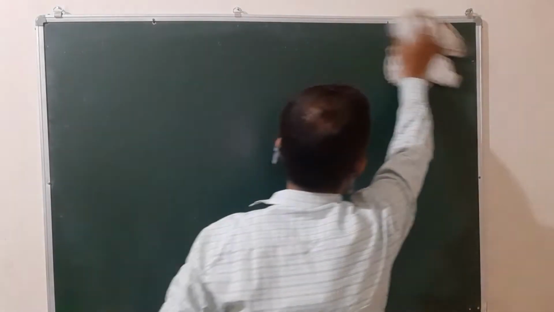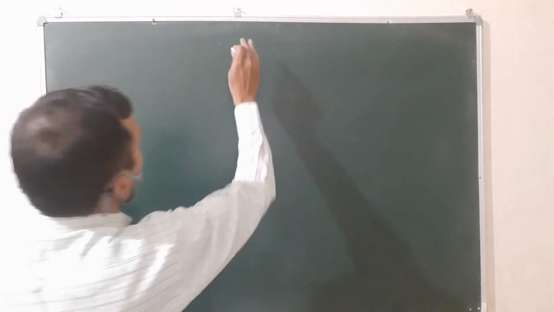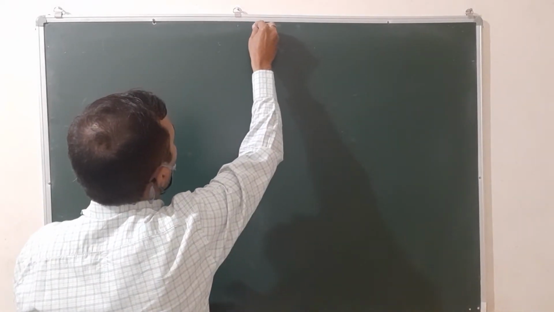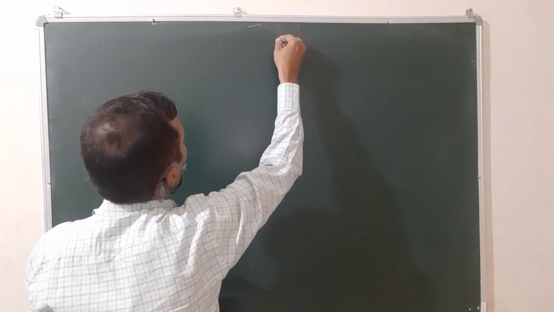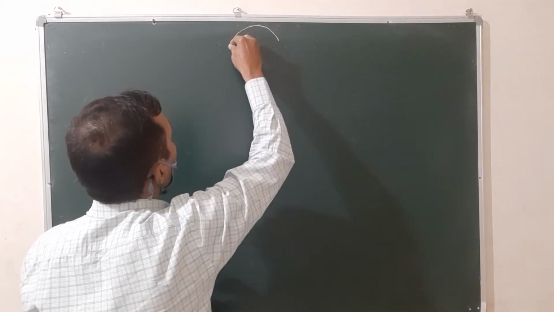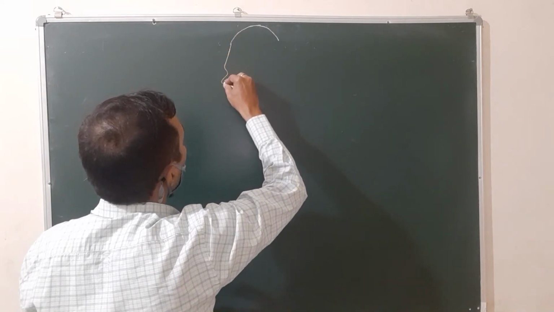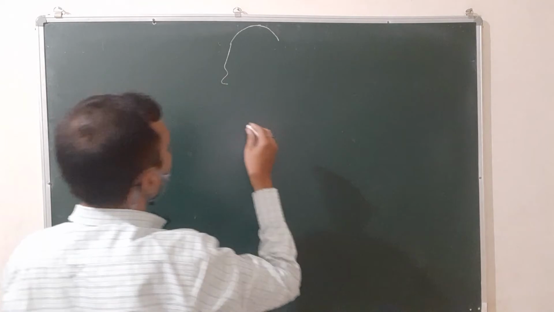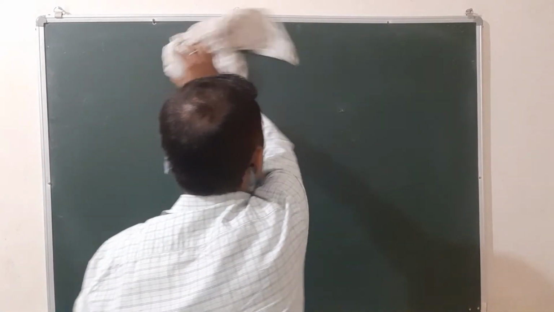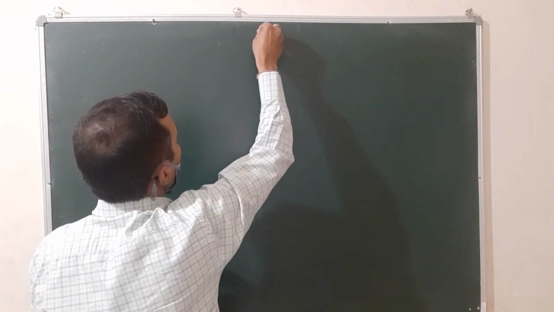See carefully how you will draw the various components of the human digestive system. See on the board carefully how you will draw the human digestive system. First of all, you will make the upper part.